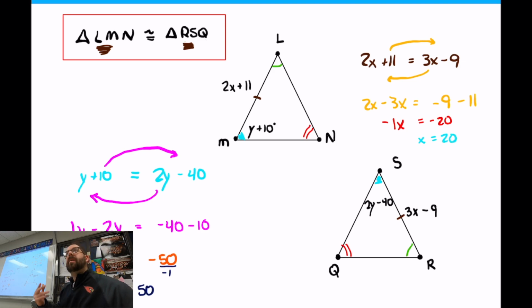Then if I needed to, maybe the question was, well, what is the length of R to S? Okay, well, take my 20 and go plug it back in. So it's going to be 60 minus 9, which is 51. If I had to plug that 20 back into RS. Okay, questions with what you're going to be asked to do on your Google question of the day today, where you set certain parts equal to each other.